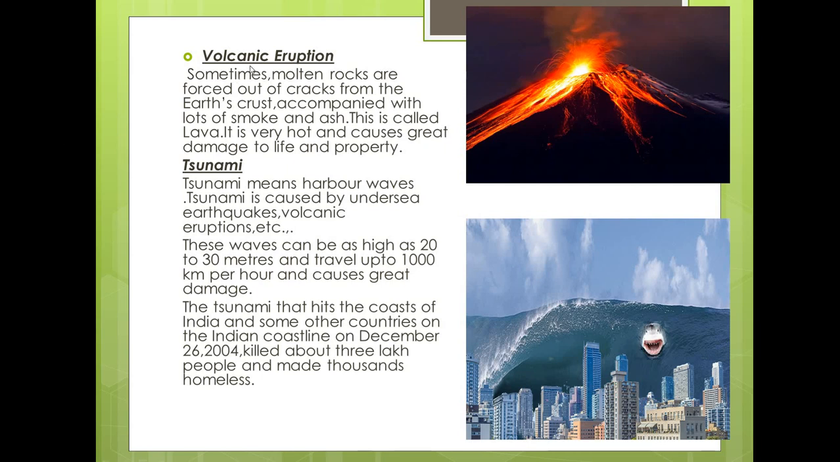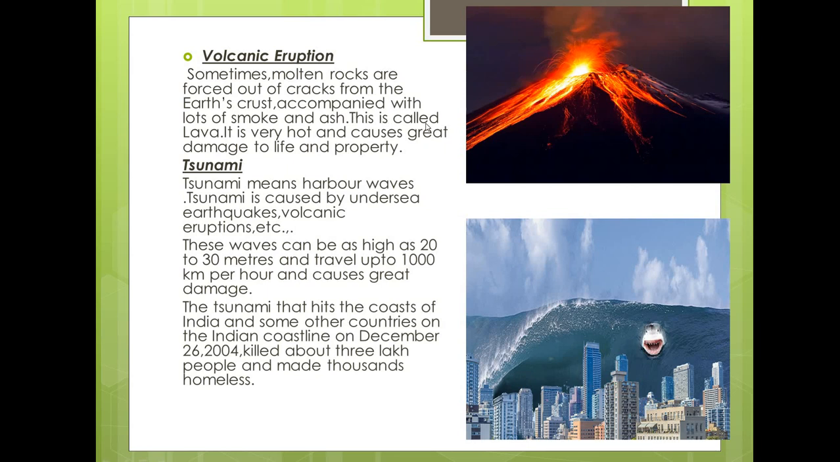Next topic is volcanic eruption. We learned in the previous chapter also about our planet. In that chapter, we learned about what lava is, how the lava oozes out from the cracks, how it forms the mountains. We learned all these things. Now we are going to learn about volcanic eruptions. What does it mean? Sometimes molten rocks are forced out of cracks from the Earth's crust, accompanied with lots of smoke and ash. So what will happen? The molten rock under the Earth's crust will be forced out through the small cracks on the Earth's crust, and it will ooze out with a lot of smoke and ash.